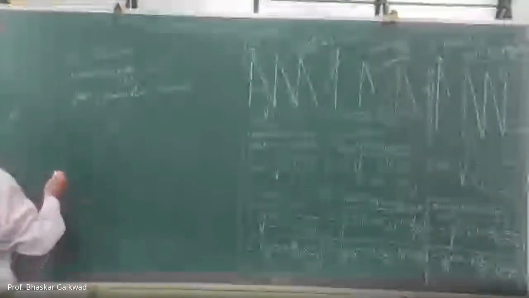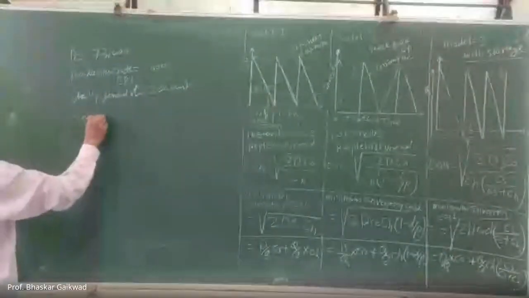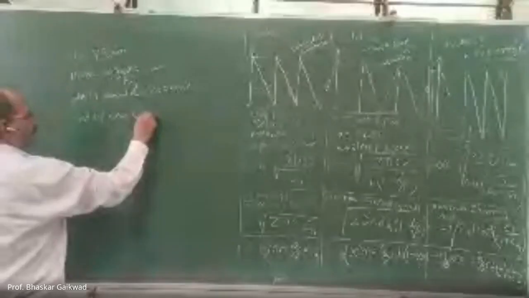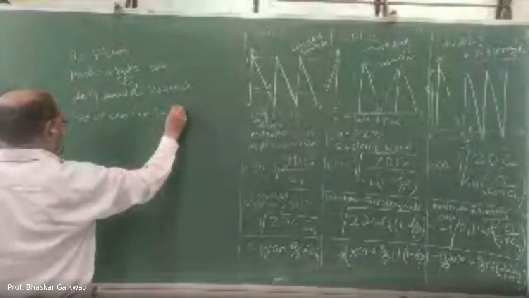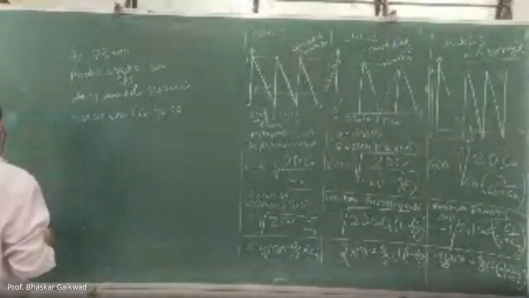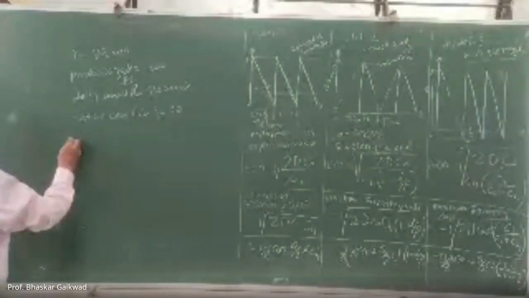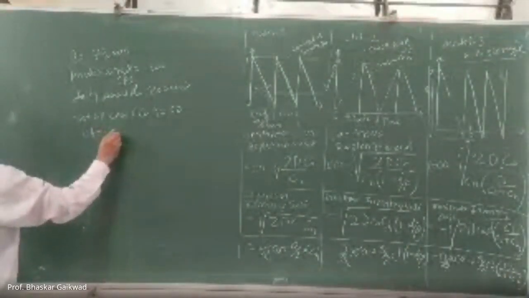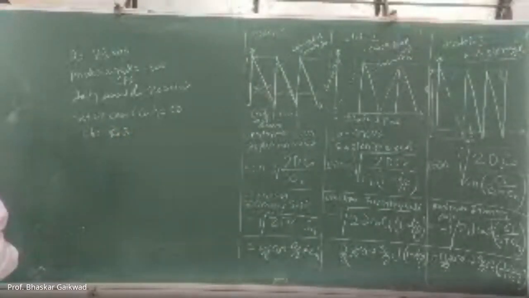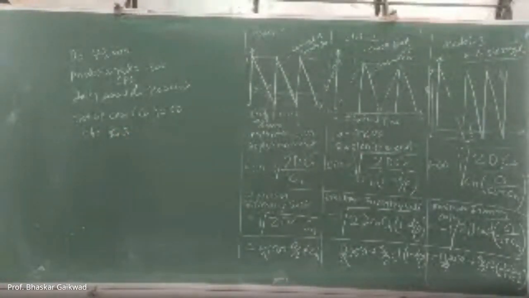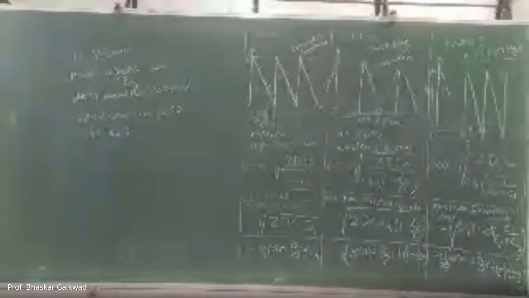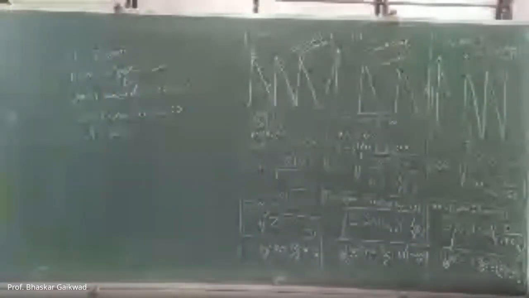The setup cost, meaning order cost CO, is given as 50. The inventory carrying cost CH is given as rupees 3. What is the question? Total optimum production runs per annum.